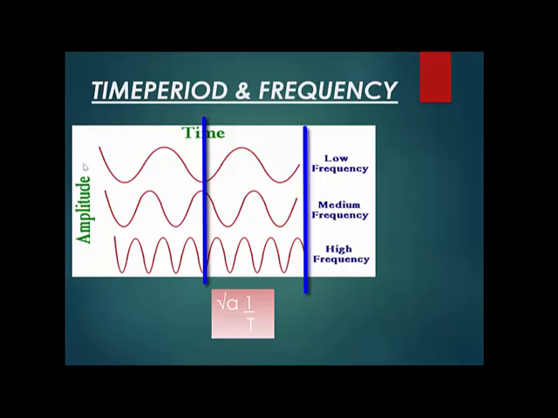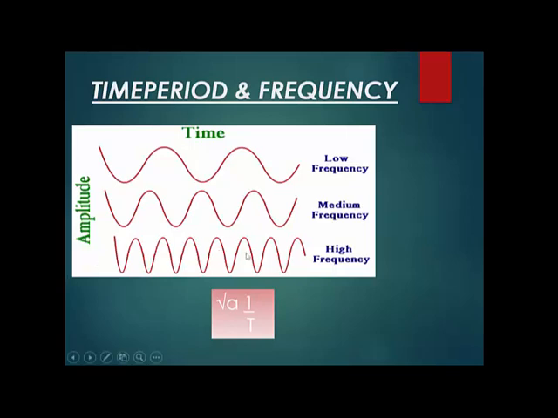2. Yes, very good. What about the second one? How many waves are produced in 2 seconds? 1, then 2 and almost 2.5. Medium frequency. What about the last one? How many waves are produced in 2 seconds? Maybe 3, maybe 4, it means it is more. So where is the frequency highest? The last one. Very good.